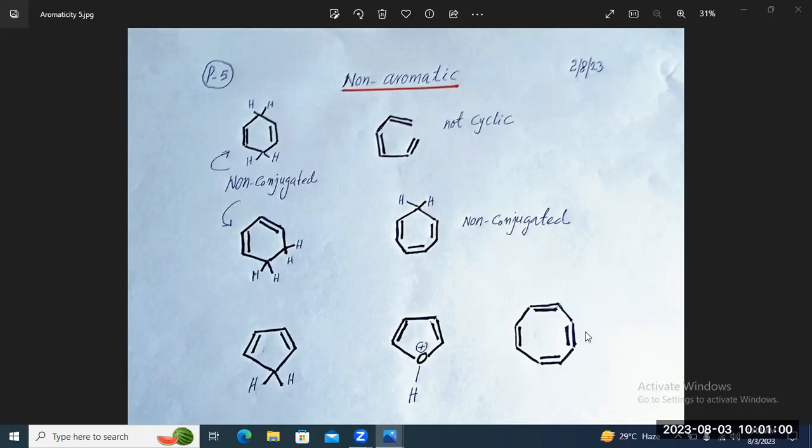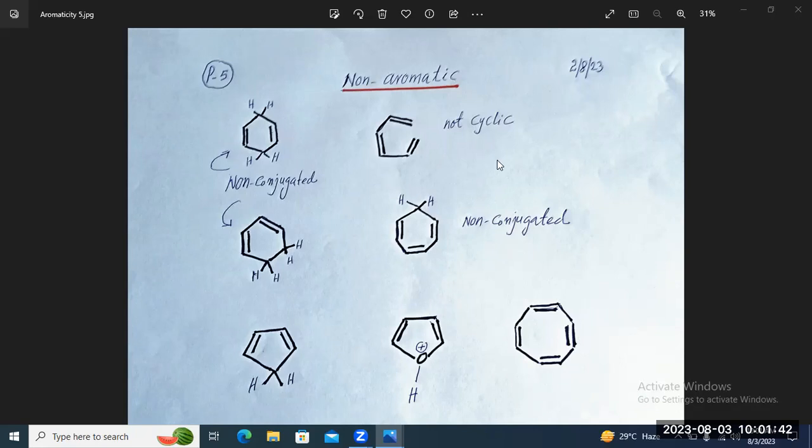See here, this 8-member ring system is cyclic, but here the pi electrons are 4 in number, so they are not obeying the Huckel rule. So this is also a non-aromatic system because of its nature of the molecule.